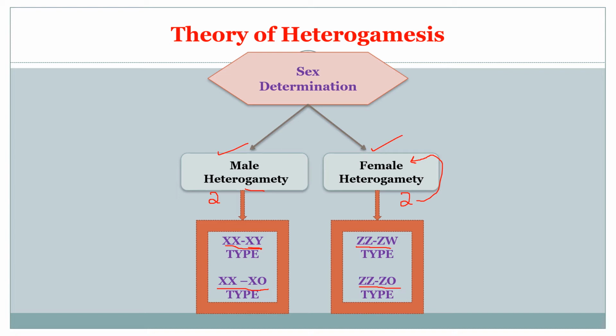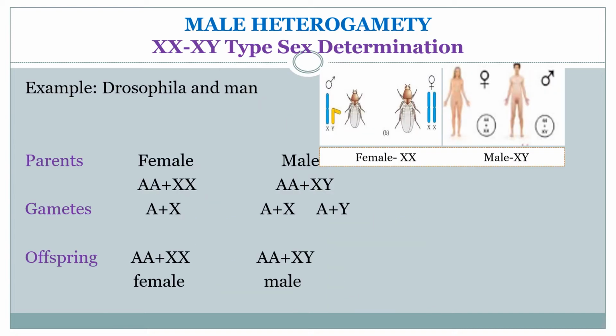Now let us study the sex determination in detail, that is, male heterogametry. The first type is the XX-XY type of sex determination. Drosophila and man can be given as examples for the XX-XY type of sex determination.